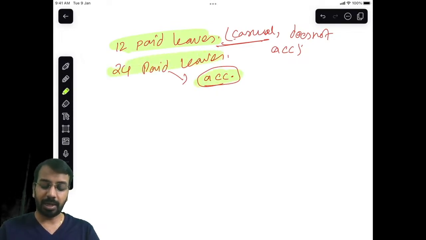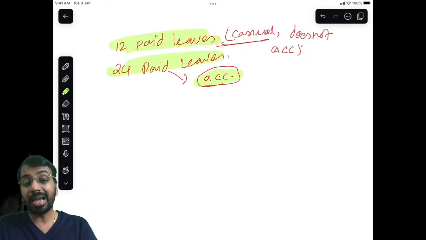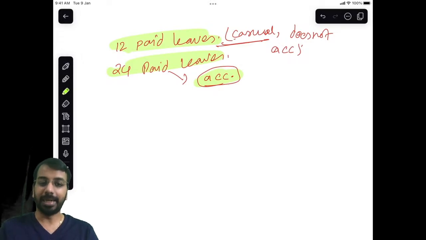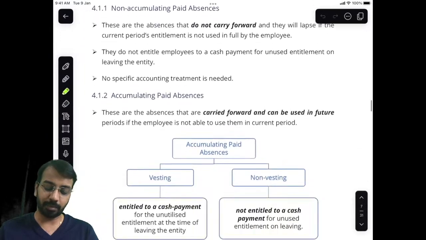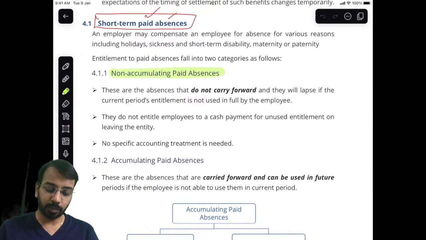Paid leaves which accumulate, basically what it means is, if I don't take the leaves in the current period, I have the right to take the leaves in the next period, or I have the right to ask for payment if it is encashable. Okay, so those are called accumulating. So whenever we talk about employee leaves, you have non-accumulating paid absences, accumulating paid absences.